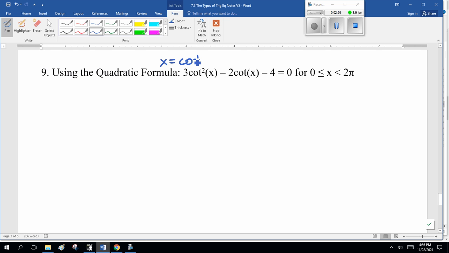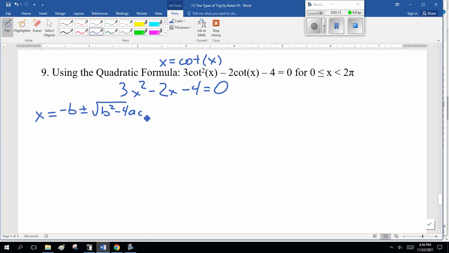Cotangent, so this is 3x squared minus 2x minus 4 equals 0. I cannot factor that, so I grab the quadratic formula: minus b plus or minus the square root of b squared minus 4ac. Yes, you can graph this, and it will give you a decimal approximation, but I need exact values.